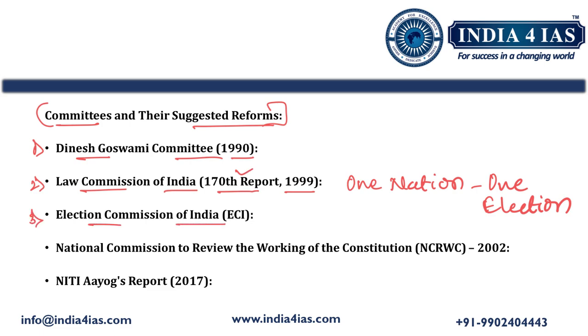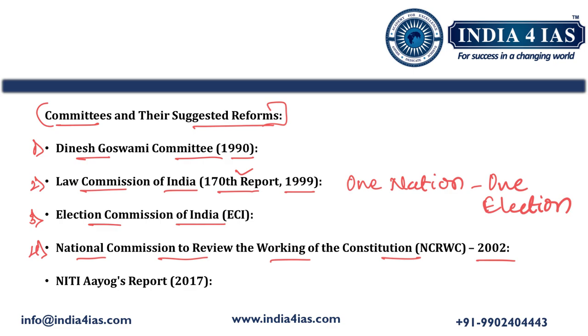Then the third, the Election Commission of India. It advocated measures to ensure free and fair elections, including stricter laws to curb money power, muscle power, and criminal elements in elections. Then the fourth one is the National Commission to Review the Working of the Constitution. It submitted its report in the year 2002. It suggested a comprehensive review of the electoral process and also proposed reforms for reducing the impact of caste, religion, and regionalism in elections.